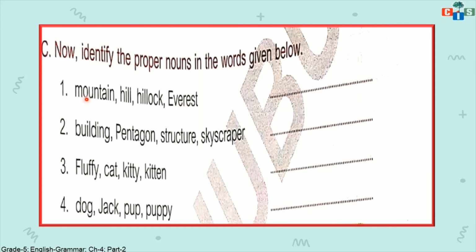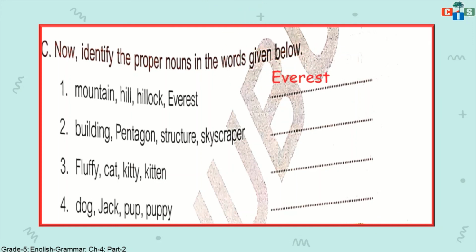Mountain is a category, many mountains can be there. Hill, many hills can be there, and a particular name is not given. Hillock, a particular name is not given. The name of one mountain is given, that is Everest. So Everest is the proper noun here.